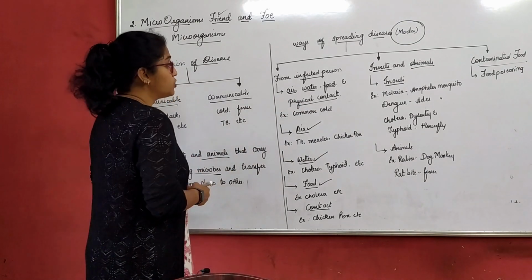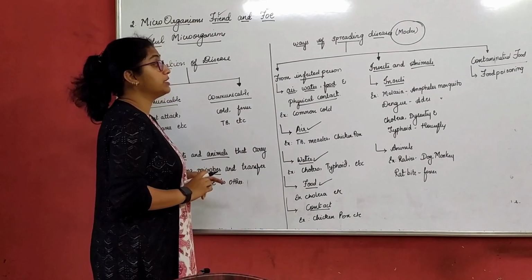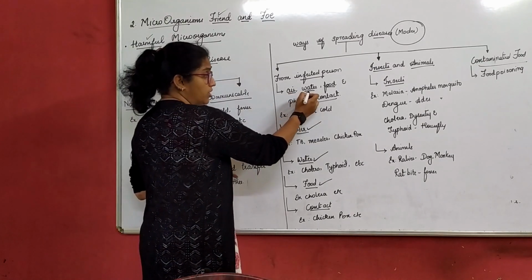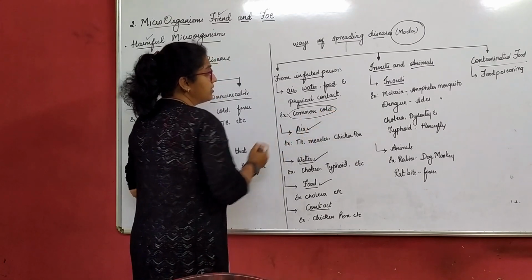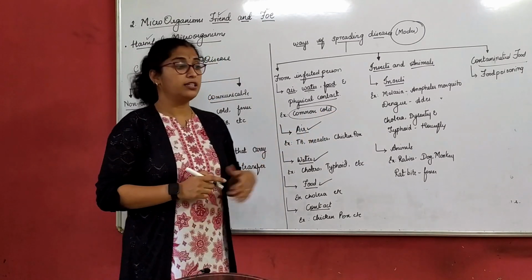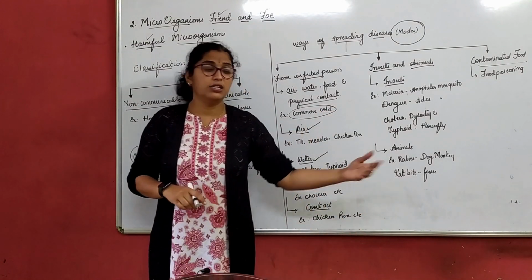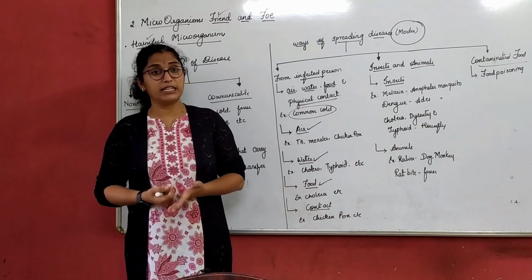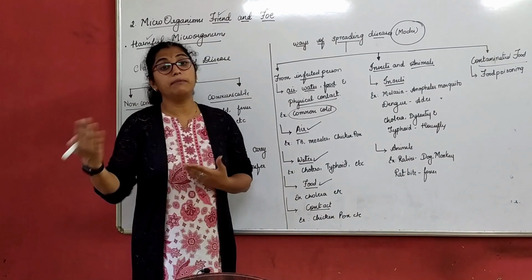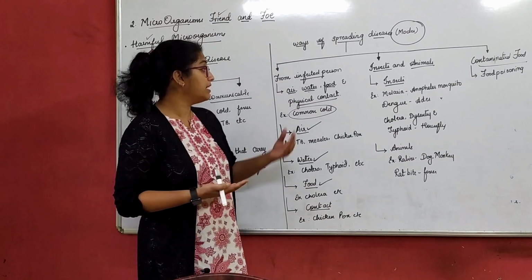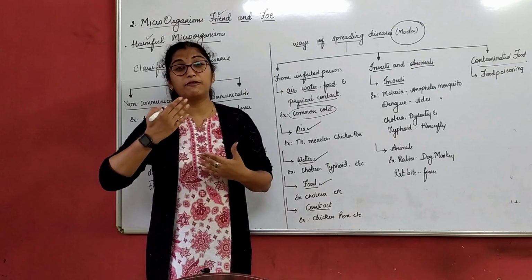Let's understand the first one. From an infected person through air, water, food and physical contact. I have written an example here, common cold. Assume that your friend in your class, your benchmate, the person who sits next to you is suffering from a common cold. Though you don't come in contact with that friend, but still, through air,